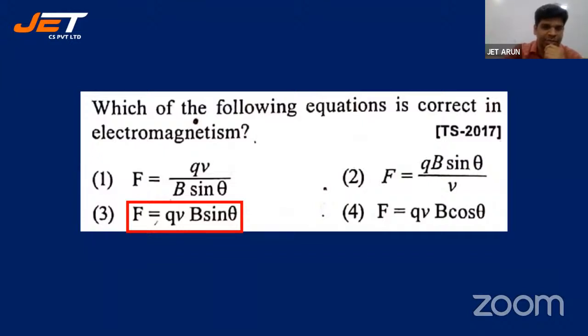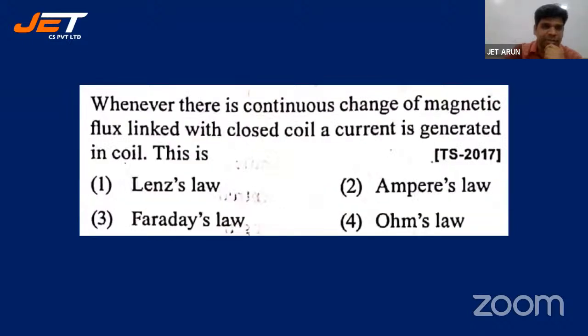All right, let's go for the next one. Whenever there is a continuous change of magnetic flux linked with a closed coil, a current is generated in the coil. This is which law? Lenz's law, Ampere's law, Faraday's law, Ohm's law. Which law is it?